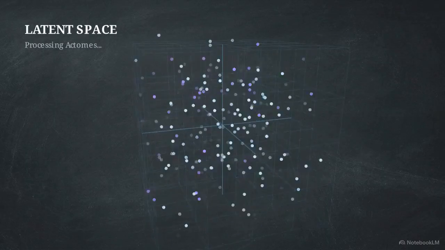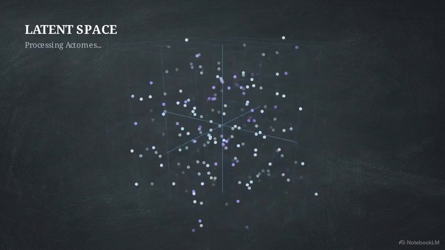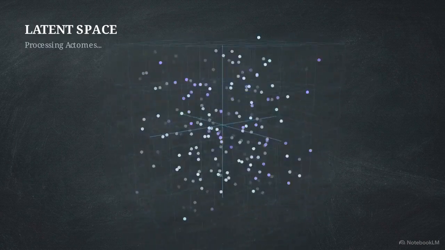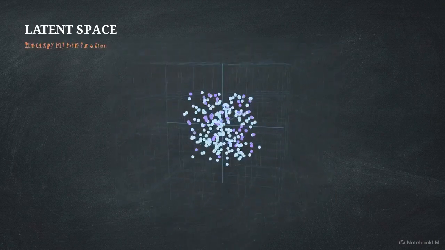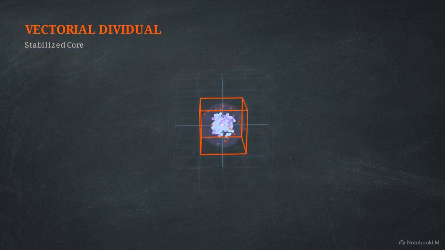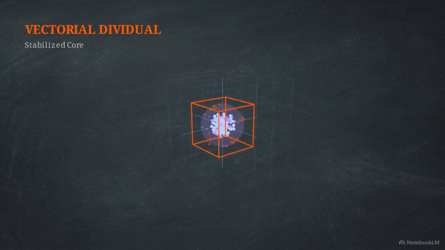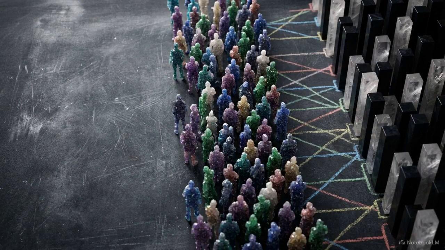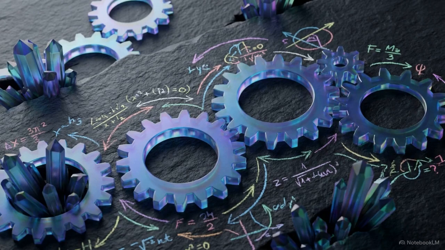This 3D scatterplot clusters stripped data in latent space. The system compresses high-variance behavior toward a dense center. This stabilized core is the vectorial dividual, a set of mathematical parameters. This rigid state contrasts with psychological individuation, which requires high variance to invalidate operative models. By translating human action into vectors, the algorithm replaces unpredictability of the subject with mathematical similarity, effectively removing the friction of alterity from the system.